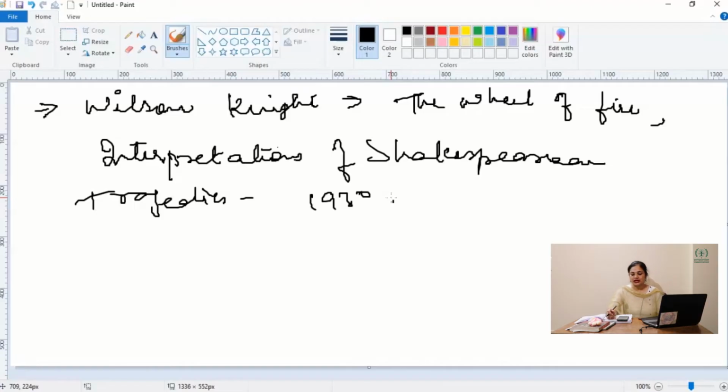In this book, he has basically given the line that the hero of Shakespeare's great classical trilogy is Rome,